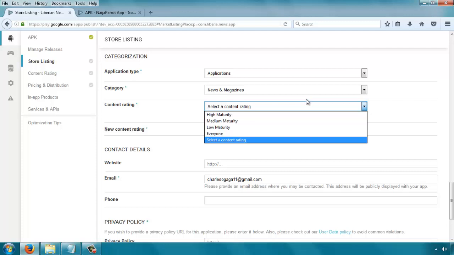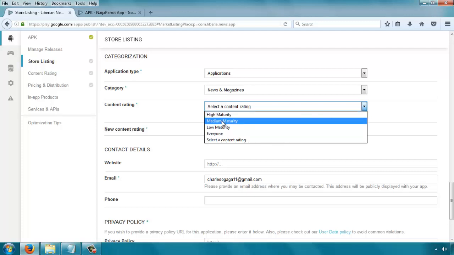For example, if you have adult content, sexual related content, then you need to select something more like medium maturity or high maturity. If it's very sexual or very graphic, a lot of blood, a lot of violence, it has to be high maturity, otherwise you can say medium maturity. But this content rating here is not the final content rating. There's another longer form that we'll need to fill, and Google will be able to detect the proper rating for your app.